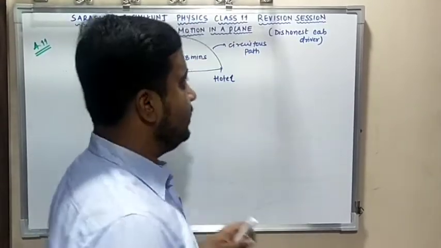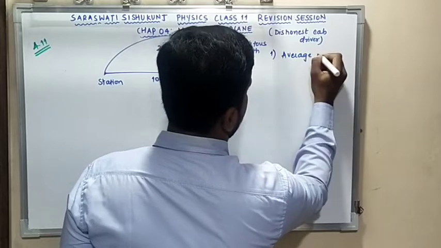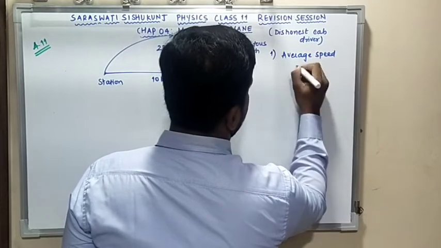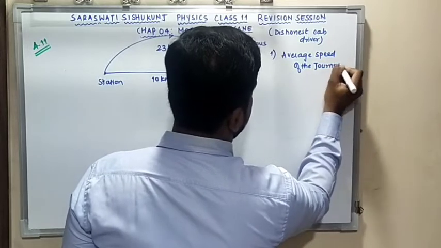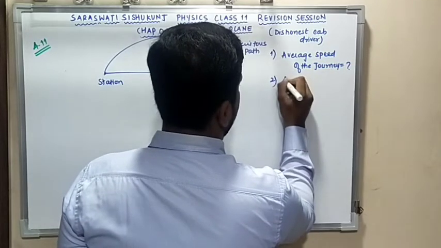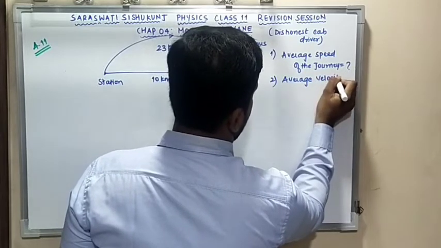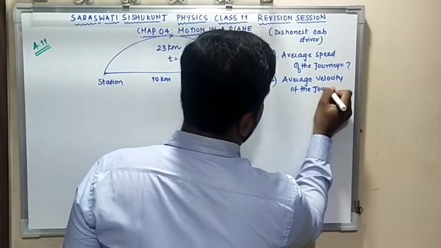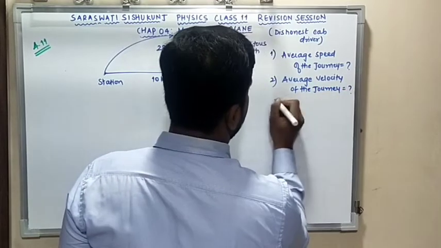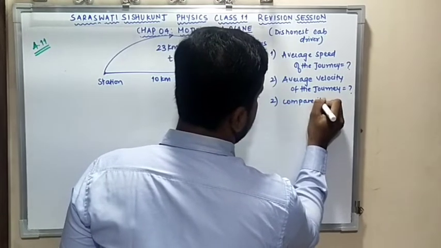They are asking to find the average speed of the journey, and also calculate the average velocity of the journey, and then compare them.